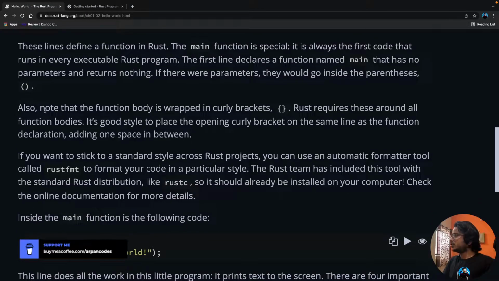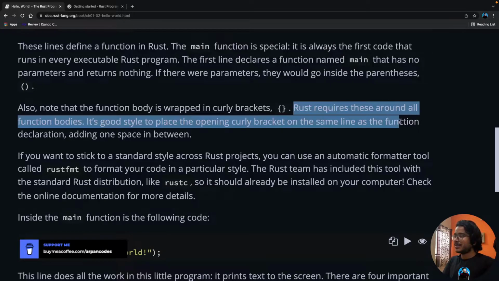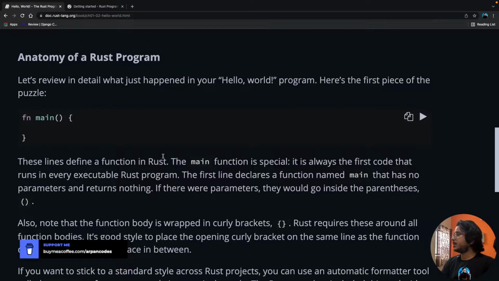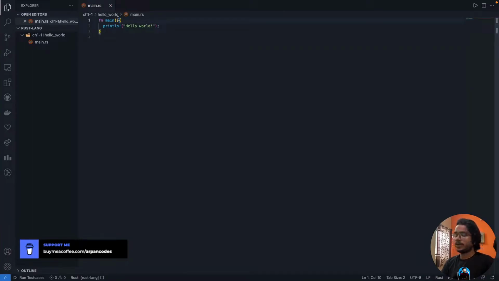Also note that the function body is wrapped in curly braces. Rust requires these around all function bodies. It's good style to place the opening brace on the same line as the function declaration, adding one space in between. Did we do that? We didn't do that. So it's saying that this curly brace will contain the body of the function. This is how we define a function with the fn keyword, the name of the function, and parameters we can pass in between these parentheses.